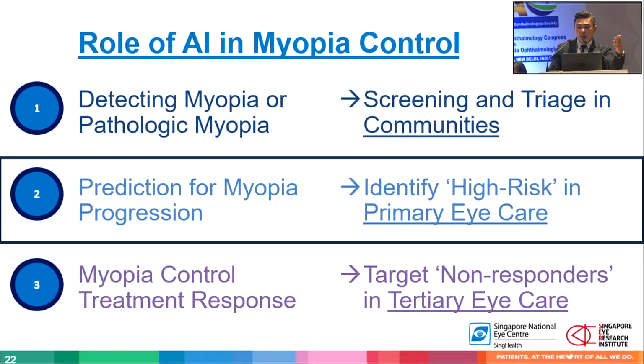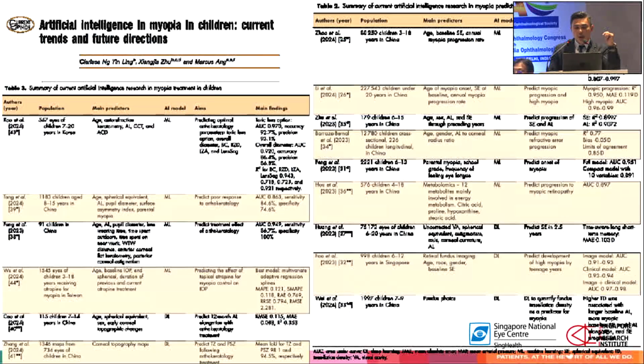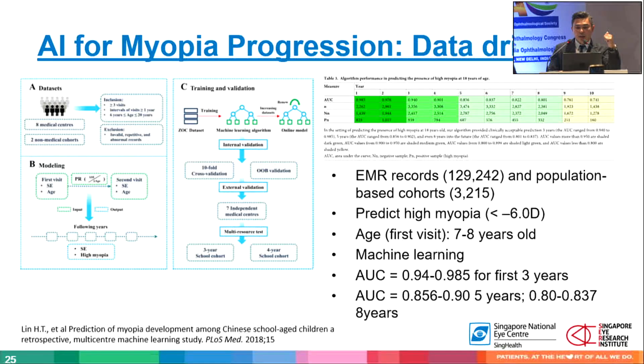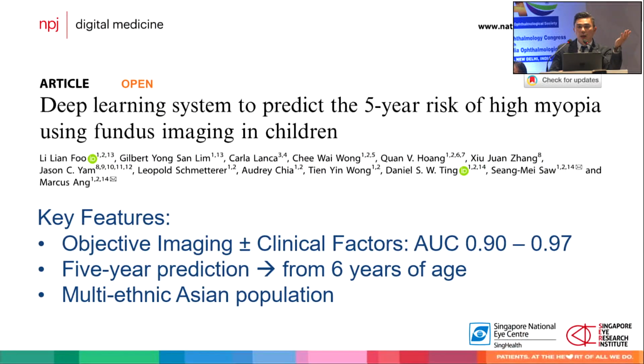Who are the children at risk of developing myopia progression? Myopia control is to target these kids with myopia progression. A lot of studies have been done, great work all around the world. Sorry for the quality. This is a publication that's open access. But I wanted to highlight two different AI technologies. One is data-driven. Basically, if you look at risk factors, myopia diary, and trends, you can actually detect which child gets worse. The problem with this type of machine learning or data-driven approach is that you need multiple visits to diagnose which child actually progresses.